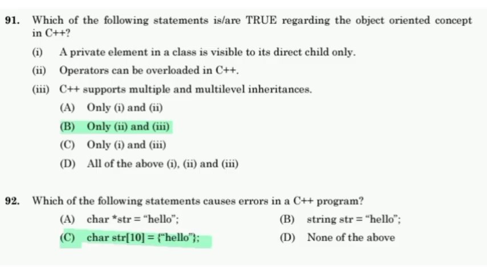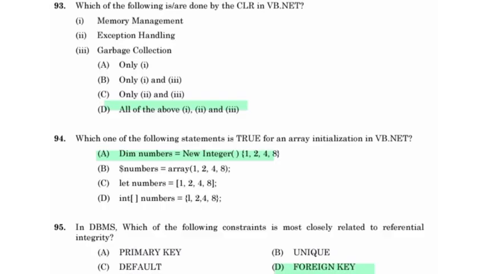Operators can be overloaded in C++. C++ supports multiple and multi-level inheritance. Which of the following statements causes error in a C++ program? Option C. Which of the following are done by CLR in VB.NET? Memory management, exception handling, garbage collection.